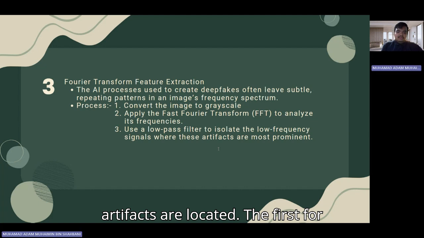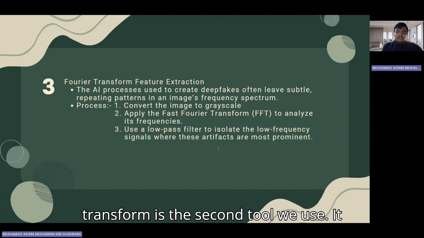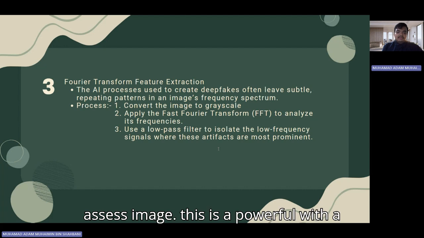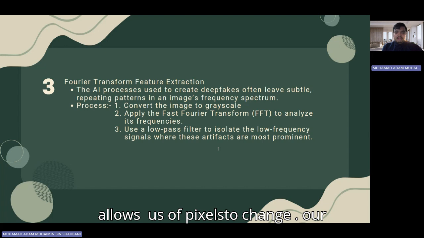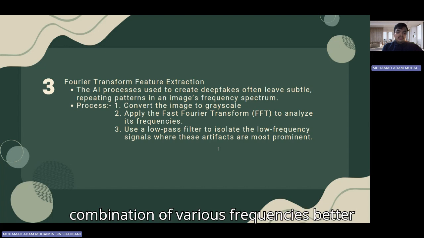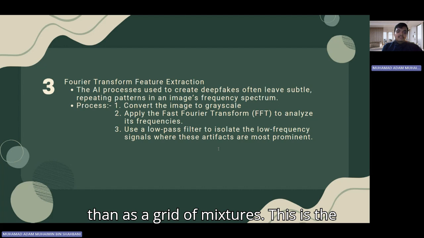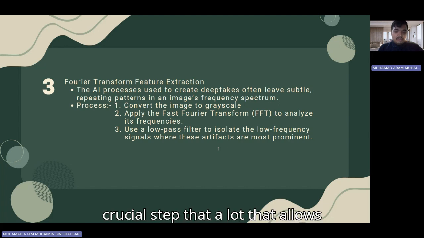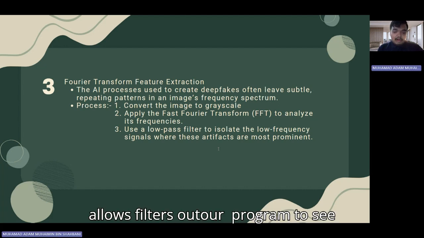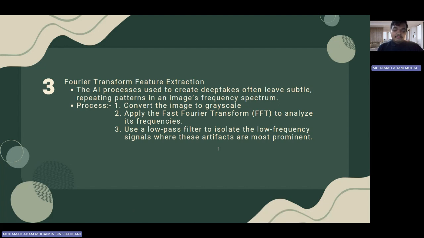The fast Fourier transform is the second tool we use. In a sense, this is a powerful mathematical tool that allows us to change our perspective. The FFT enables us to view the image as a combination of various frequencies rather than as a grid of pixels. This is the crucial step that allows our program to see those hidden patterns.